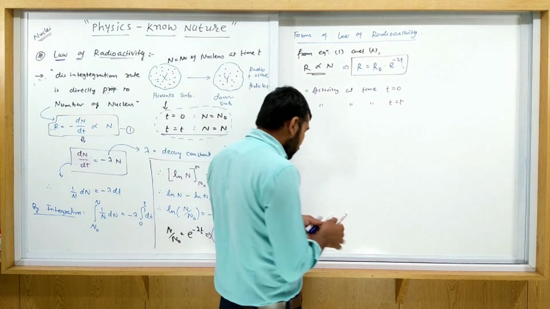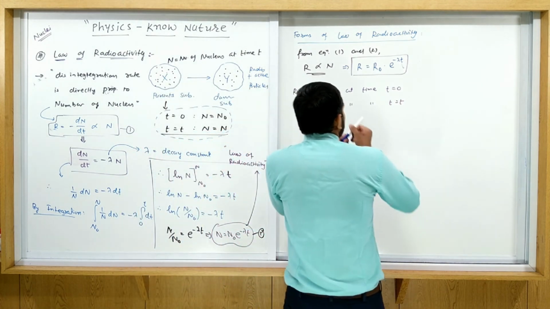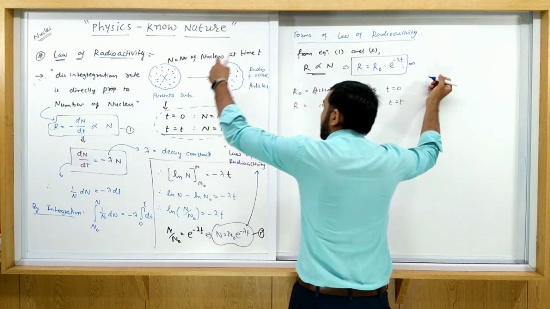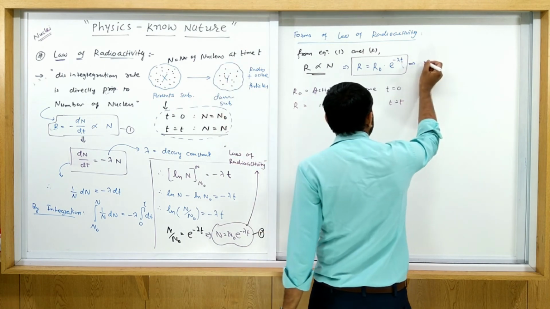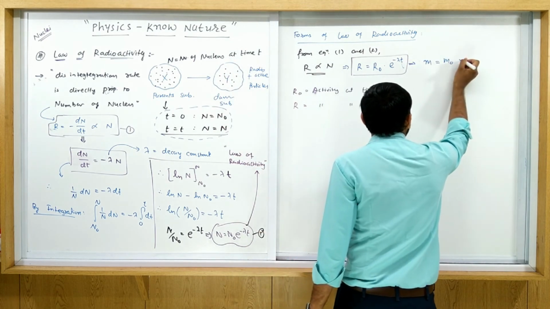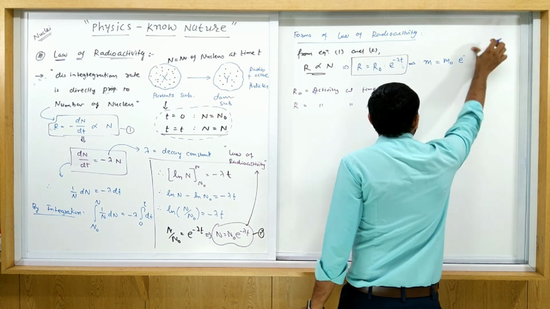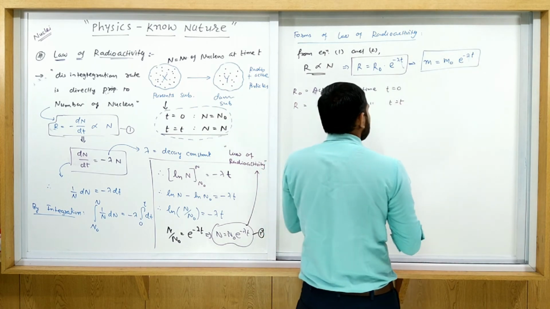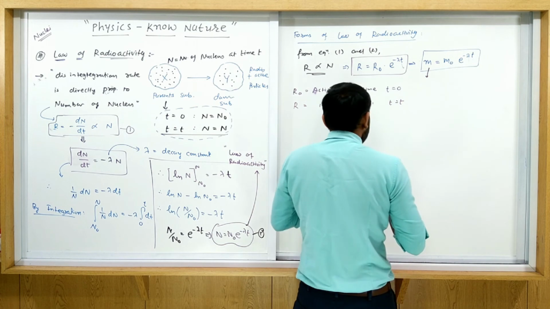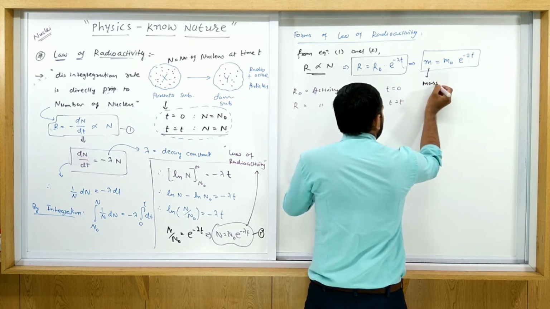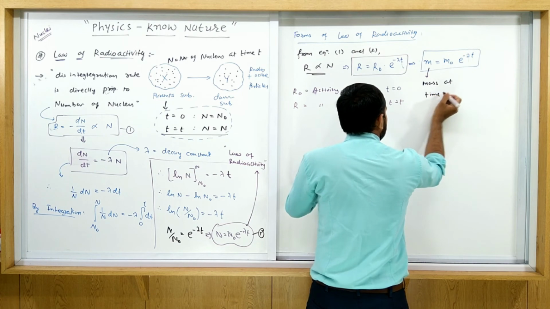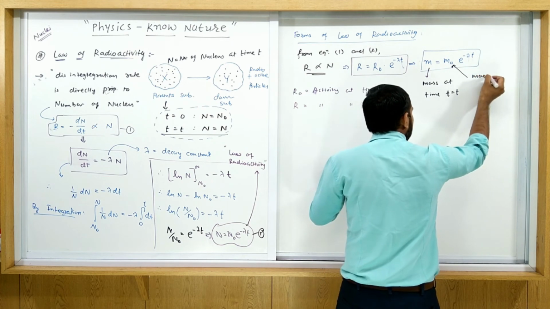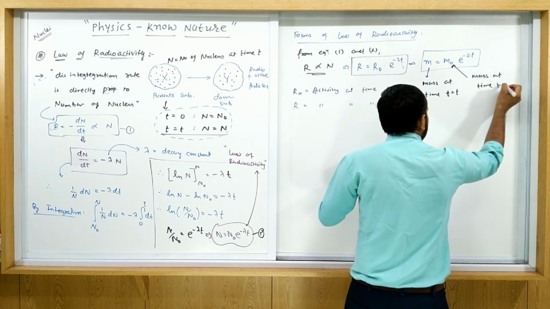And also you can write this formula in terms of mass. If the substance's mass is known initially, suppose the initial mass is m0 and at time t the mass is m, then this equation is also written like this: m is equal to m0 e raised to minus lambda into t, where m is the mass at time t, and m0 is the mass at time t equals 0.